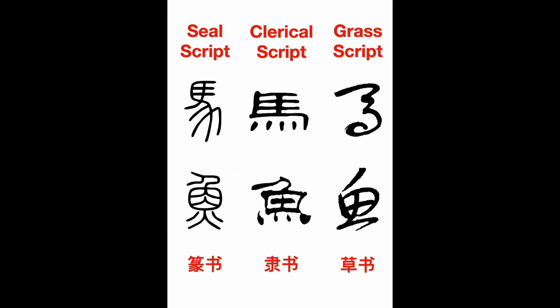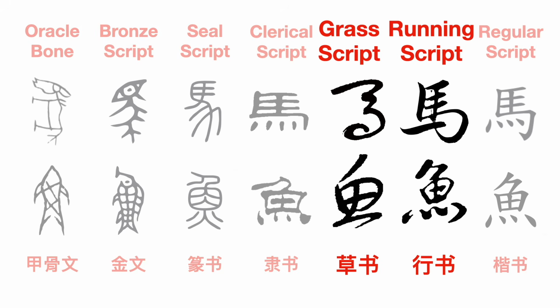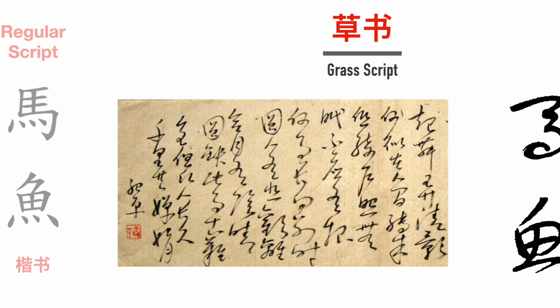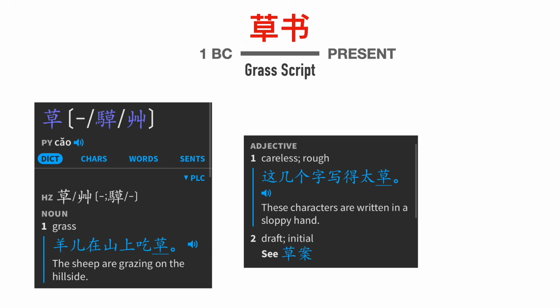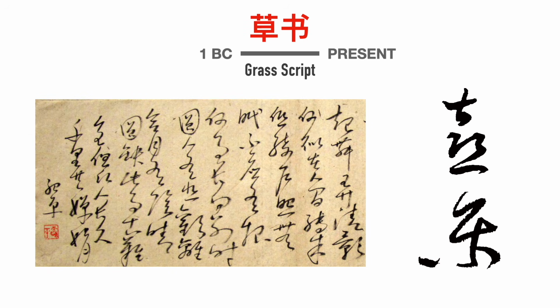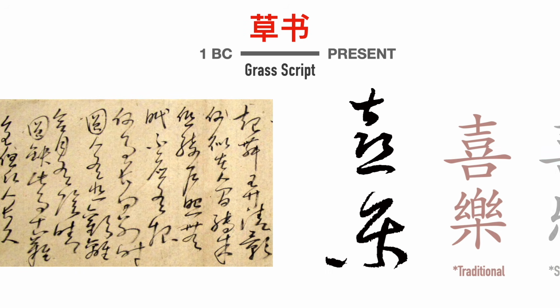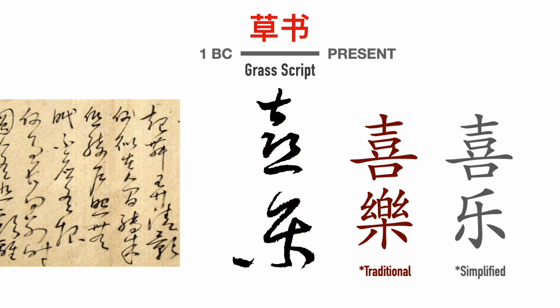The next two styles of Chinese characters were also born out of a need to write fast, and the first is grass script, 草书, which was developed in the Han Dynasty and based off of Clerical Script. The term grass script is actually kind of a bad translation since the Chinese word for sloppy and grass share the same character. But it sounds cool, so I'm gonna use it anyways. Some people consider this cursive script, but it's probably worse than what you'd imagine.